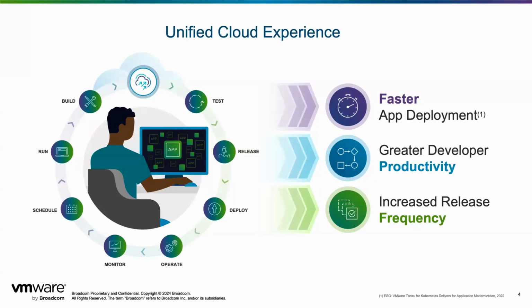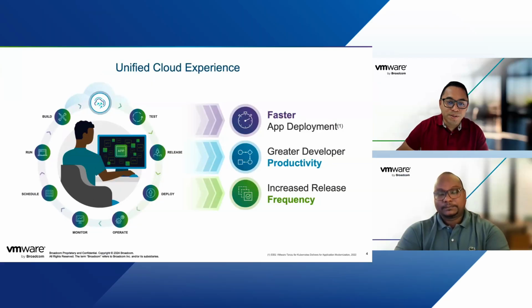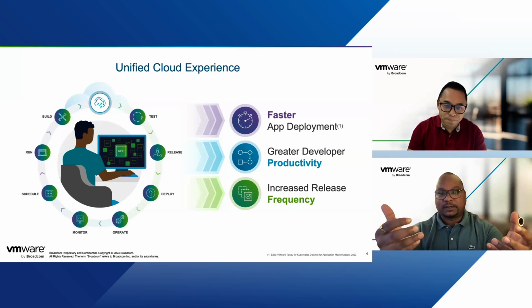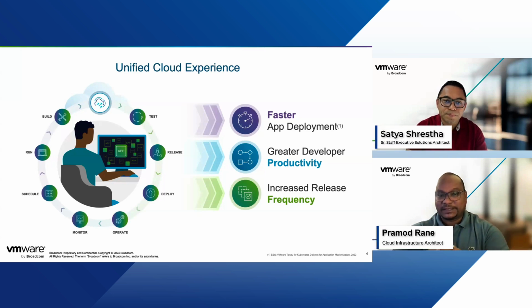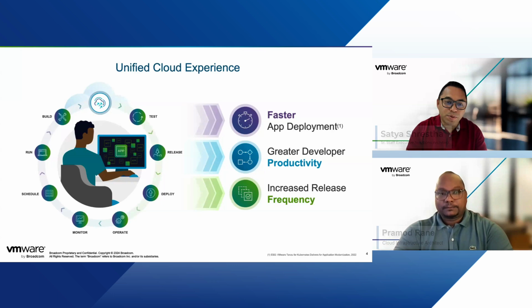Right. Okay. And it's all right from VCF Automation itself, right? Using the catalogs that we will create, and then also distribute to the consumers. Exactly. With this, we're going to still stick with the consumer and provider personas. This is where the providers are really going to curate those blueprints, the cloud templates using the Kubernetes construct, and then offer those to the consumers so that they can get the Kubernetes runtimes or Kubernetes clusters wherever they need them. Exactly. And similar to how we saw in our last episode, it will just be available to them as a catalog, right? And they can just go and self-service themselves, isn't it?